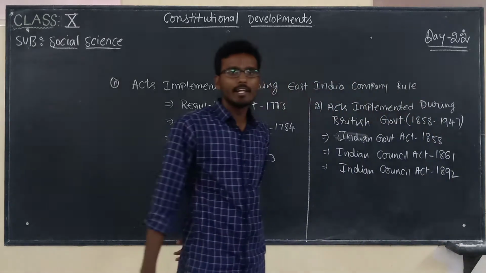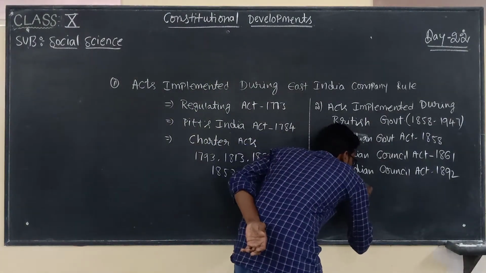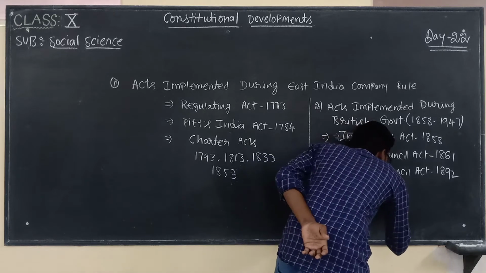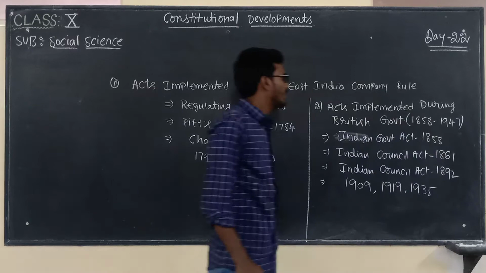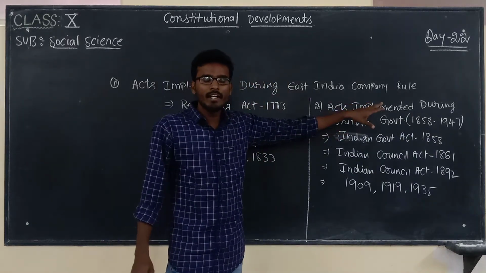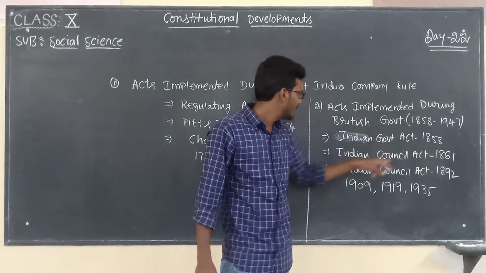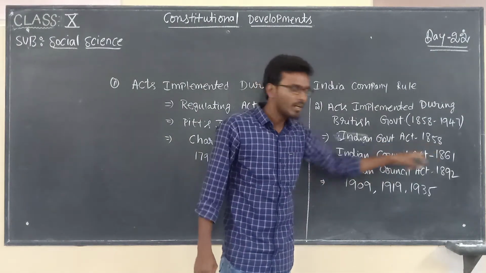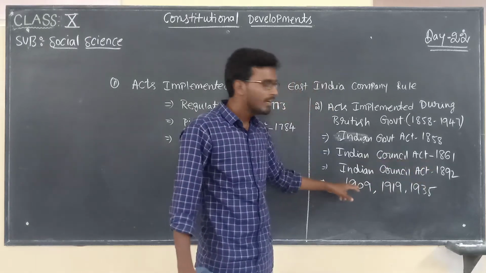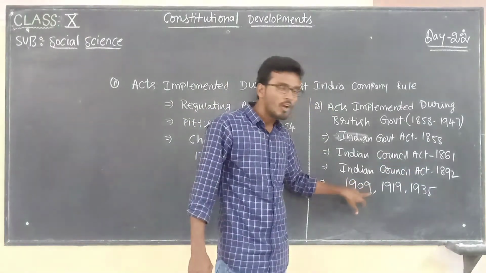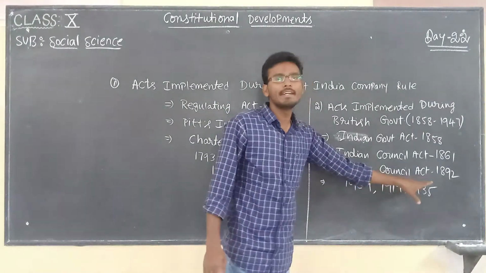And similarly in the year 1909, 1919 and 1935 acts. These are the acts implemented during the rule of British government. Indian Government Act 1858, Indian Council Act 1861, Indian Council Act again in the year 1892, and Indian Government Act 1909, Indian Government Act 1919, Indian Government Act 1935.